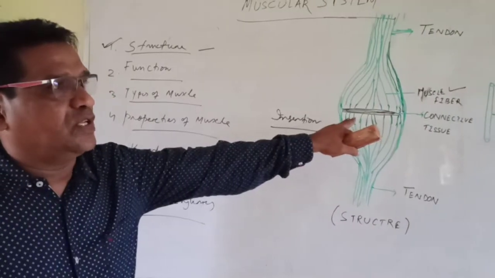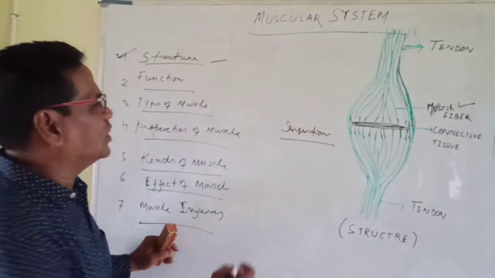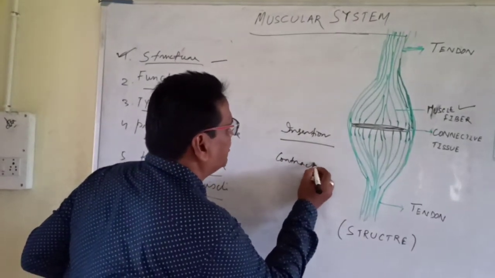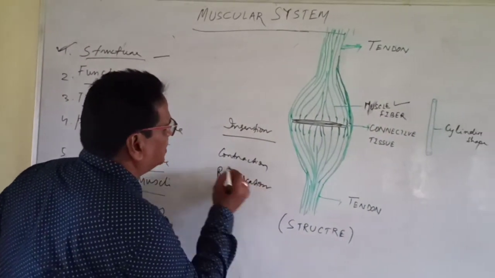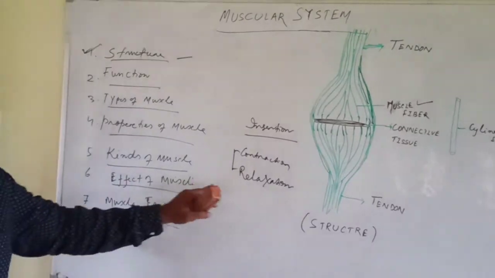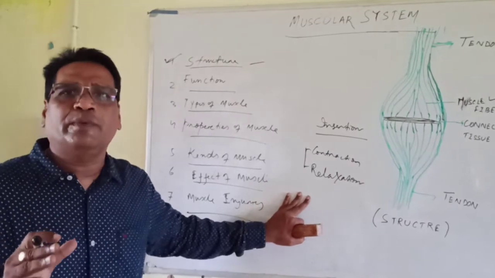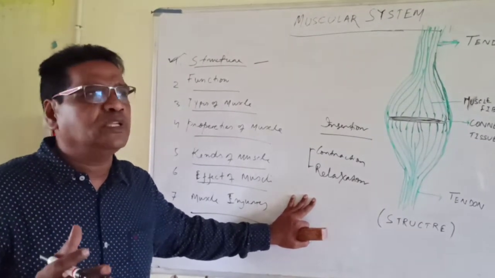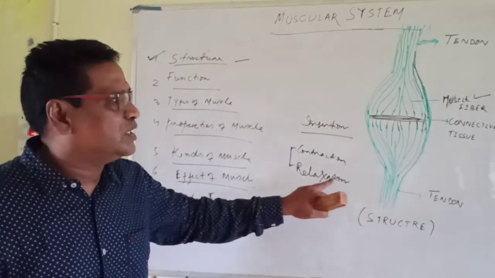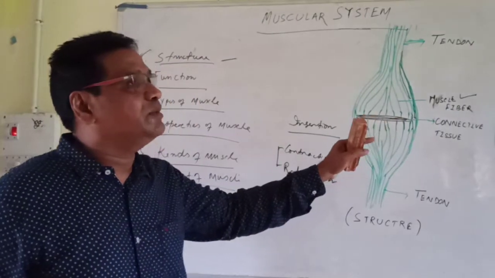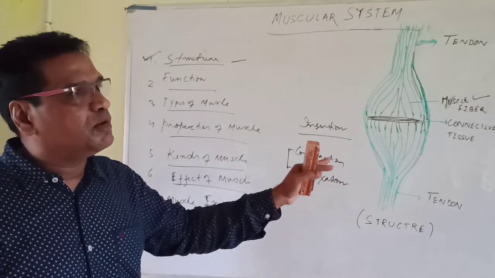This is the structure of the muscle. The main function of the muscle is contraction, and relaxation. Contraction and relaxation are the two main functions. By the help of contraction and relaxation, each and every type of movement, wherever it is moving, is going on. This is an example of an external muscle, and such muscles are also present in internal structures. So this is all about muscle.